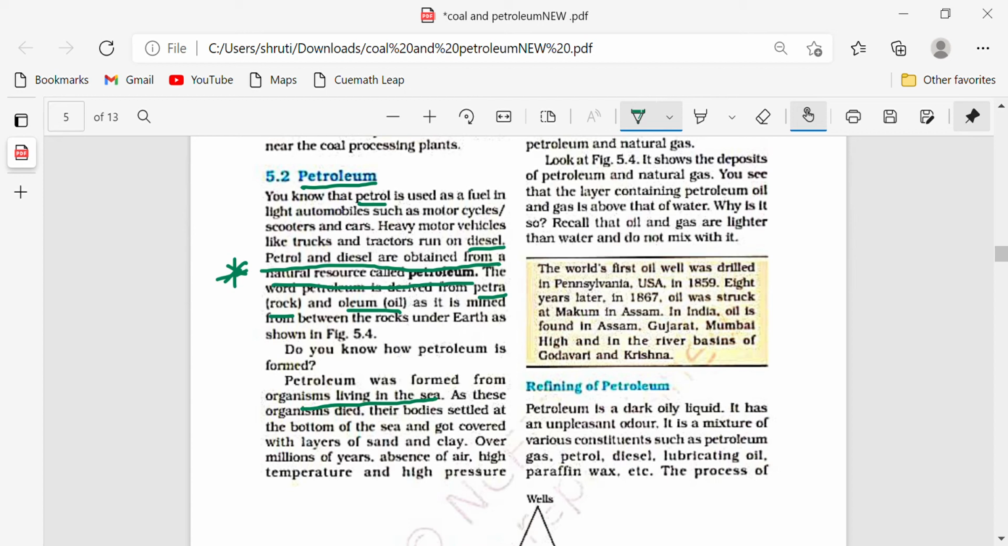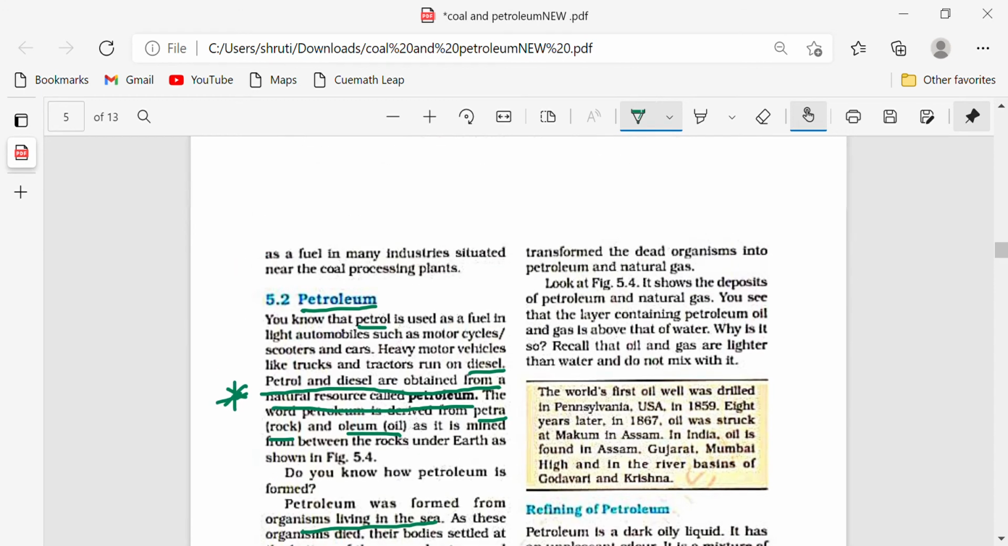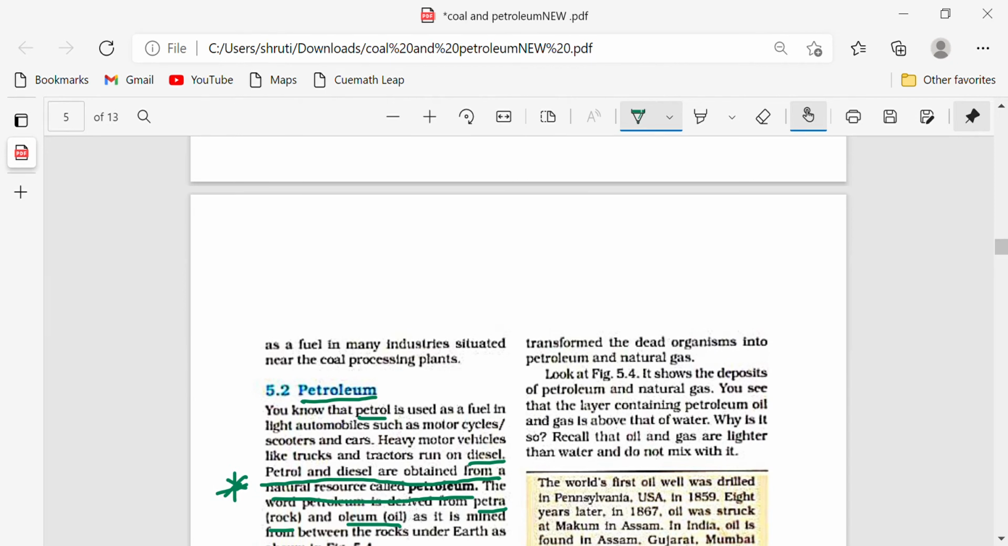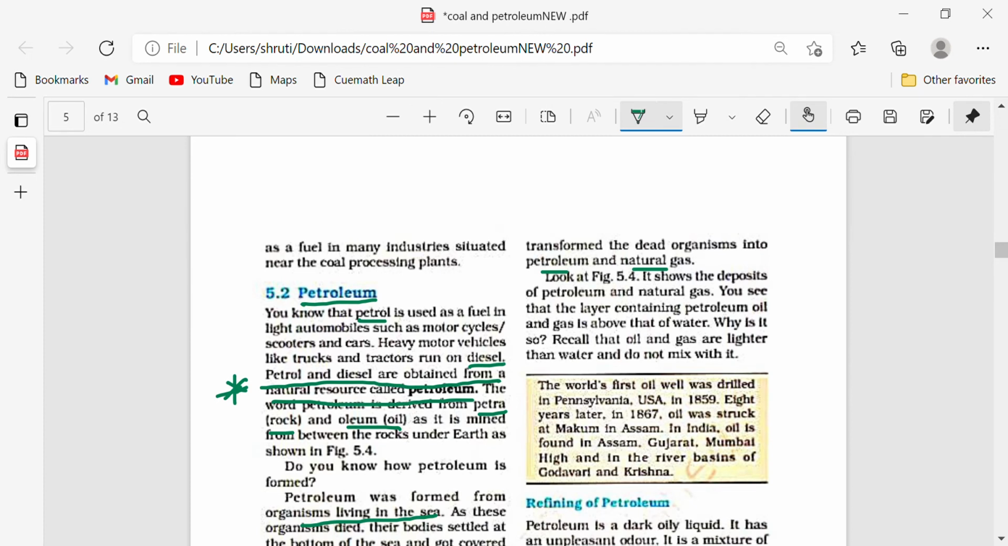So over millions of years, in the absence of air, with high temperature and high pressure, just as we saw in coal, where there was high temperature, high pressure and absence of air, the same thing is here too. So petroleum transforms the dead organisms into petroleum and natural gas. Fine. So now you have understood that natural gas and petroleum are formed from the dead remains of sea animals and plants.